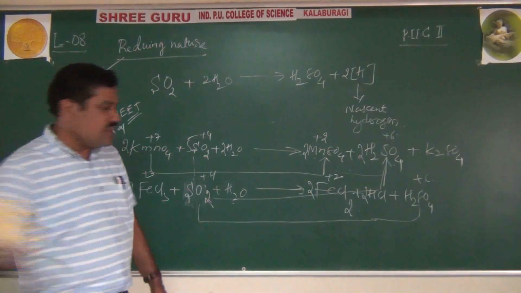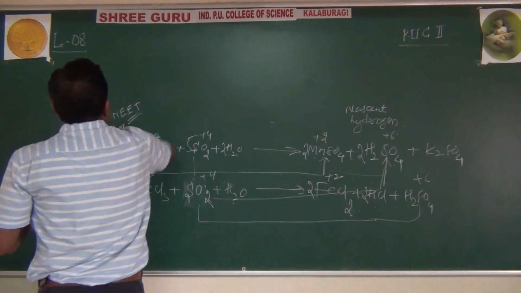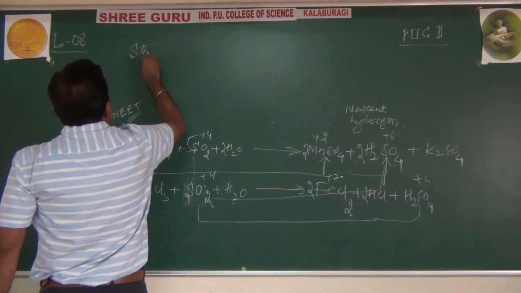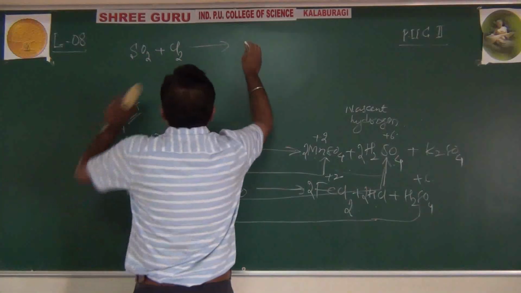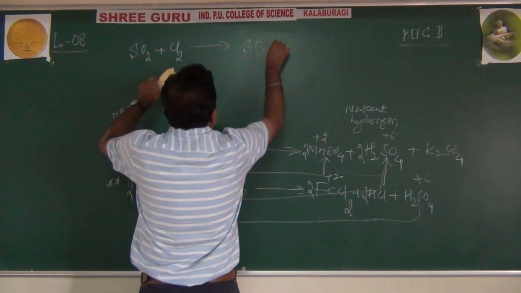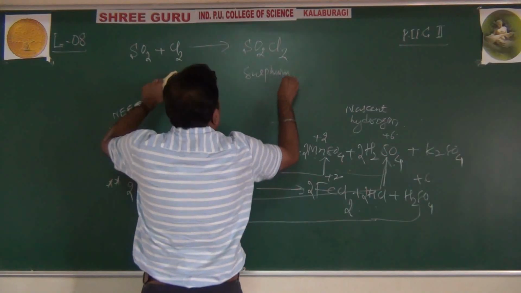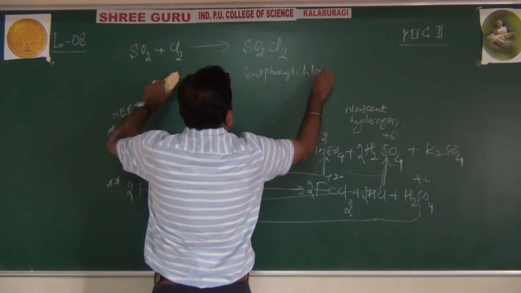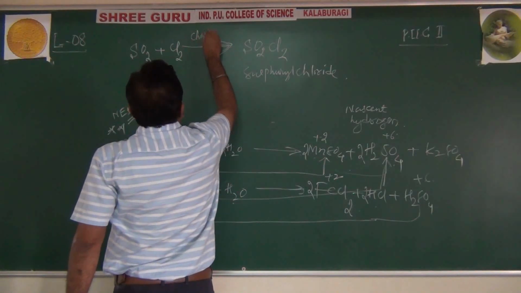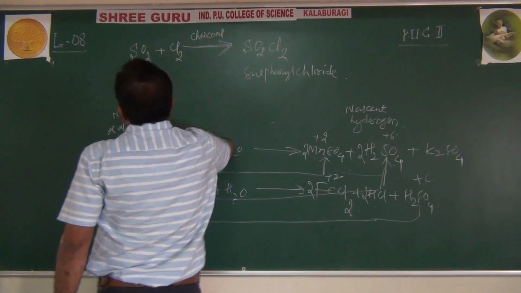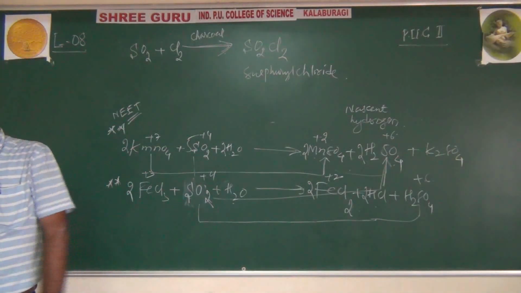Now coming to addition reactions. Sulfur dioxide combines with chlorine to form sulfuryl chloride, in the presence of charcoal as a catalyst, or camphor as a catalyst.